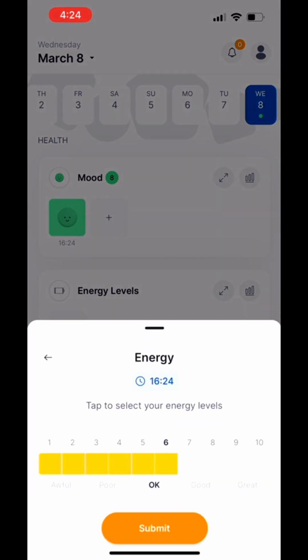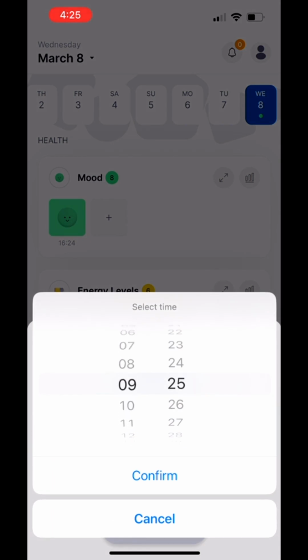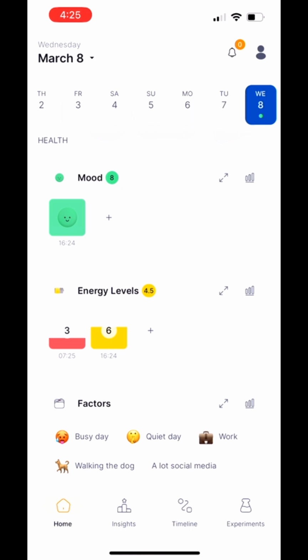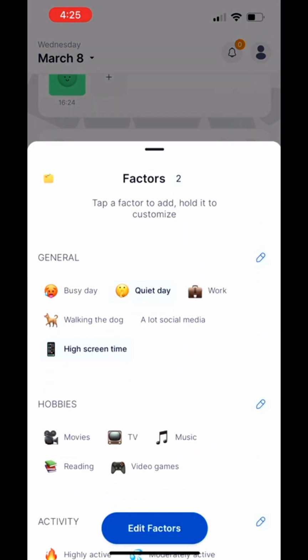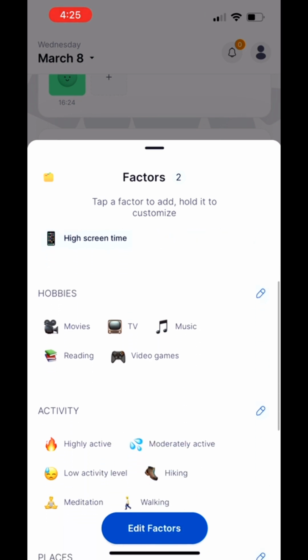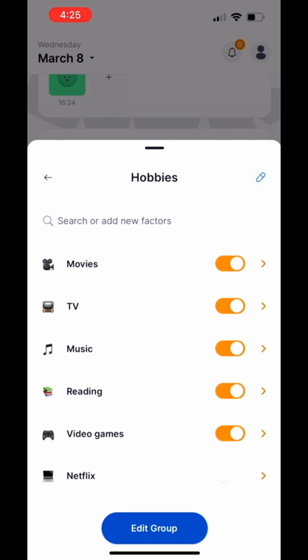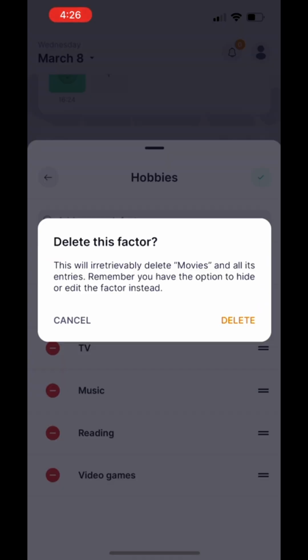And the second default tab here is Energy Level. Similar to Bearable, here we can also select a different time for how we're feeling throughout the day. And the third tab is Factors, very similar to Bearable. We have different categories. We have general, we have hobbies, and I really like the interface because it has little icons in front.